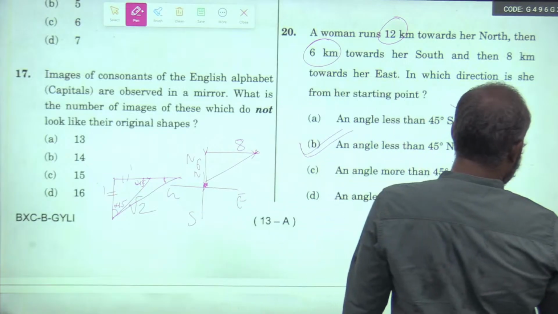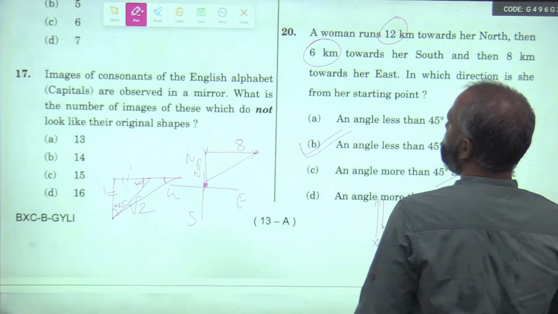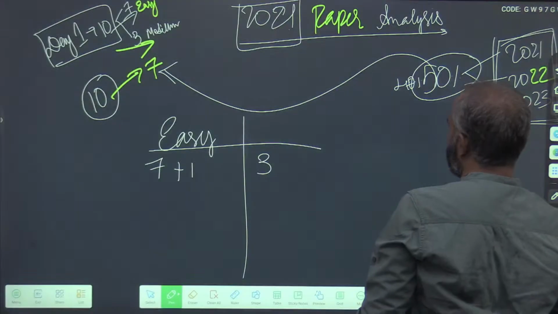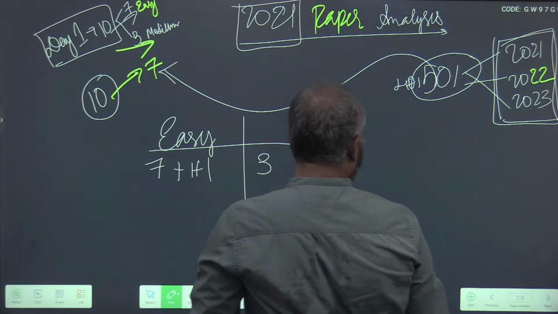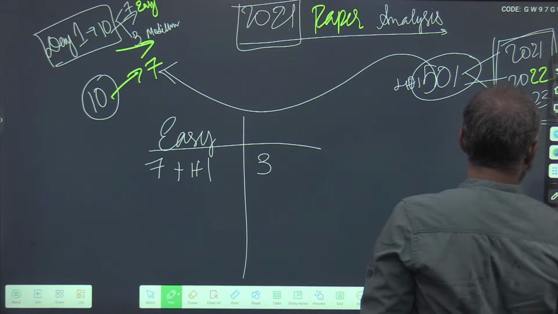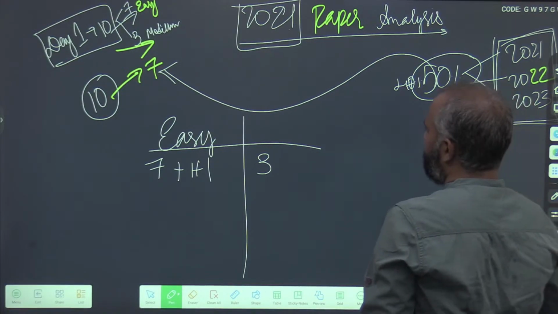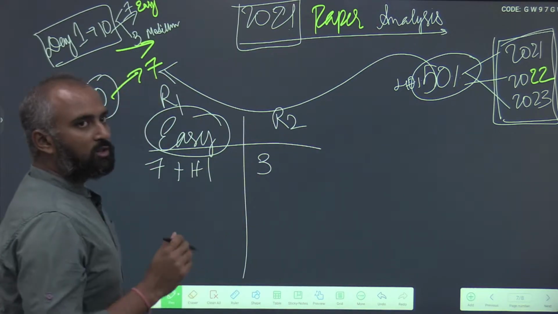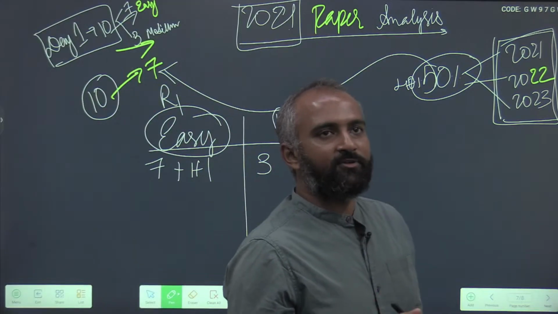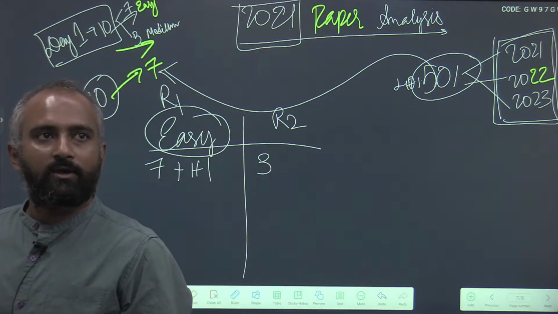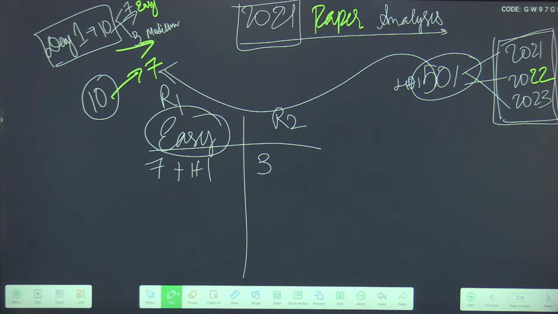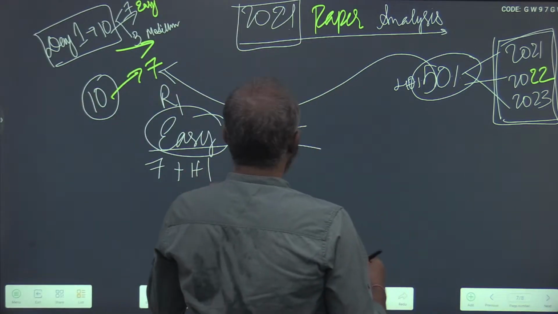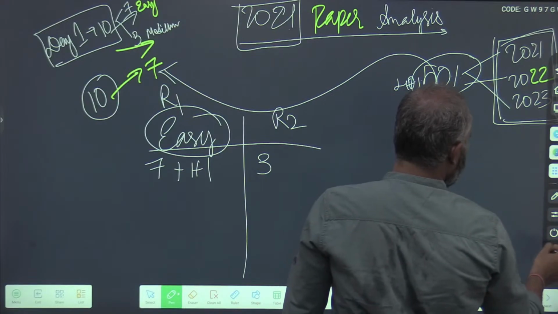Under easy, one more. And all the easy questions, remember again, go in terms of rounds. All these questions you have to finish in round 1. Round 1 is for all those questions which you know how to do, and you can solve them within a minute. You need to finish these easy questions first.